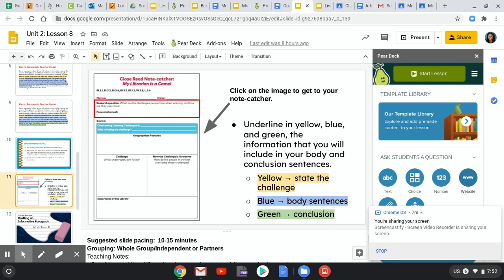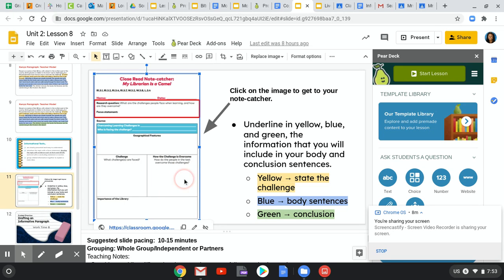All right, so now what you're going to do in this first part, you're going to have a couple of tasks. Your first part is you're going to go back to the note catcher that you did yesterday. You're going to underline in yellow, blue, and green the information that you will include in your body and conclusion sentences. So in yellow, that is going to be the information where you are stating the challenge. You're going to find that here in the challenge section. Blue is going to be your body sentences. This is how your country overcame those challenges.